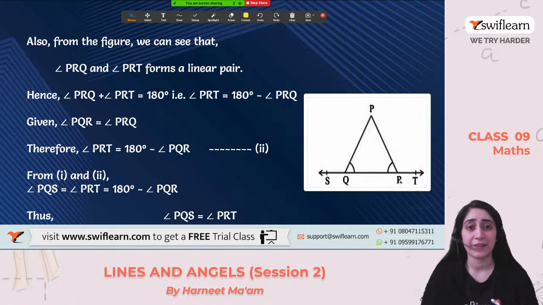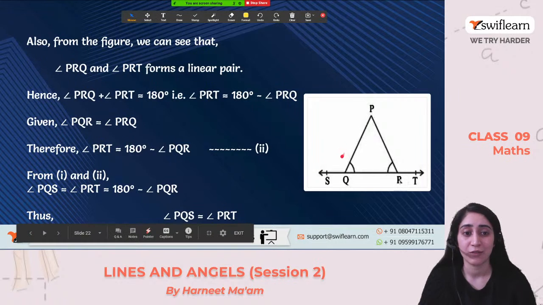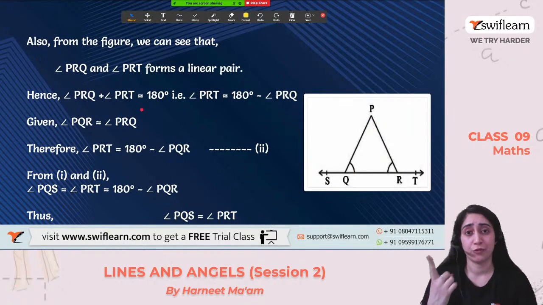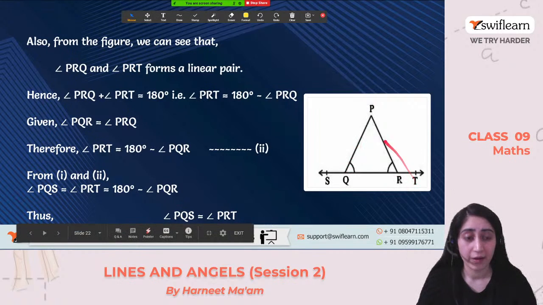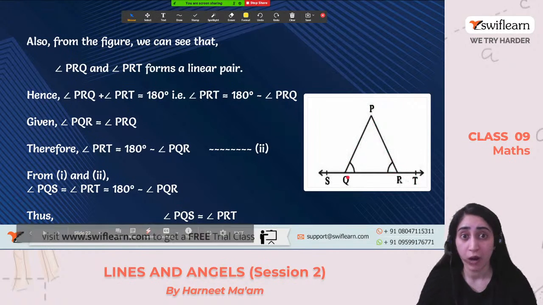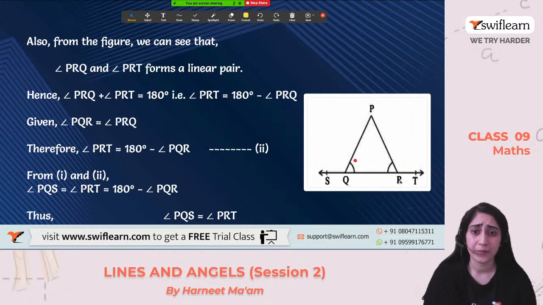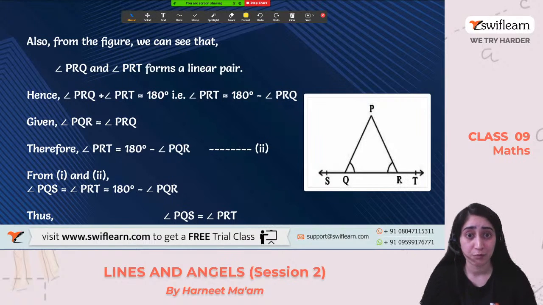Till now, we have done nothing else. And after this, we have calculated the value of the angle that we need to calculate. Angle PRT is 180 degrees minus PRQ. Just finding it from this rule. Okay. Now, what was given in our question? That angle PQR and angle PRQ are equal. This was given. So why not just put their values there? We are just putting the values in the equation that we have found before.